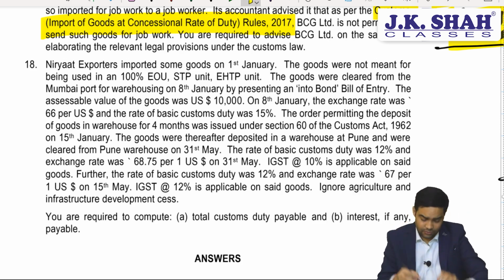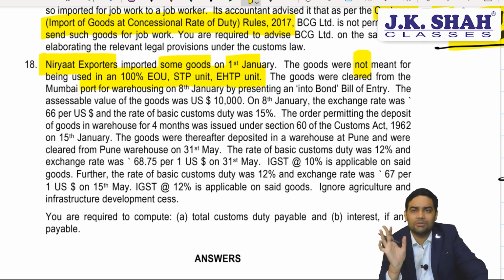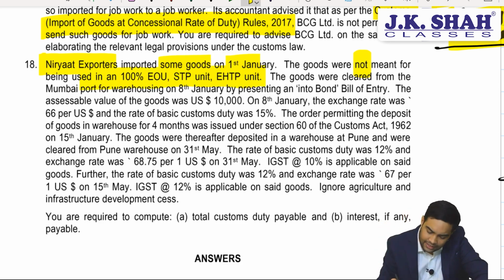A warehousing based question. Niryat exporters imported some goods on 1st January. The goods were not meant for being used in 100% EOU, STP or EHTP, because if they import, there is no custom duty at all. The goods were cleared from Mumbai port for warehousing on 8th January, presenting into bond bill of entry. The assessable value was $10,000. Fine. 8th January, the exchange rate was 66 rupees.